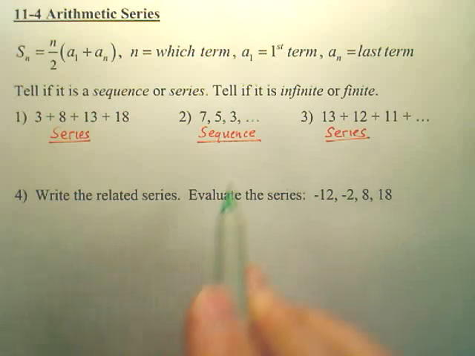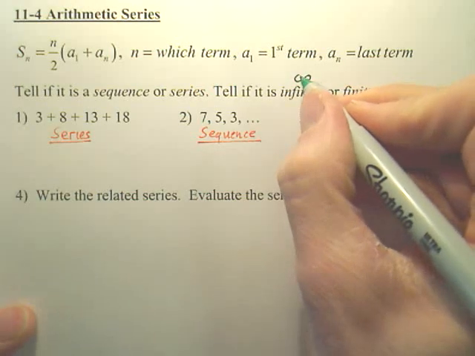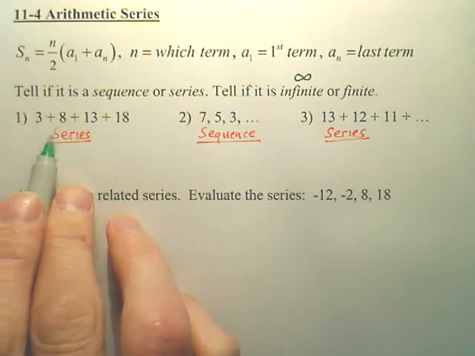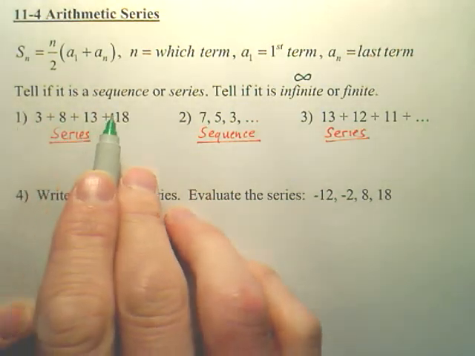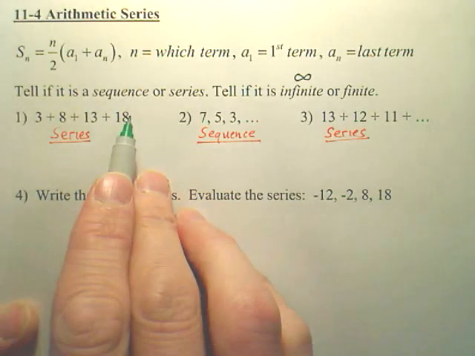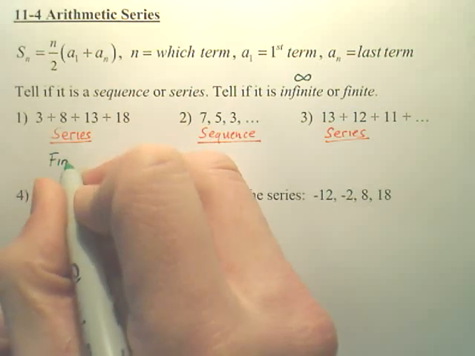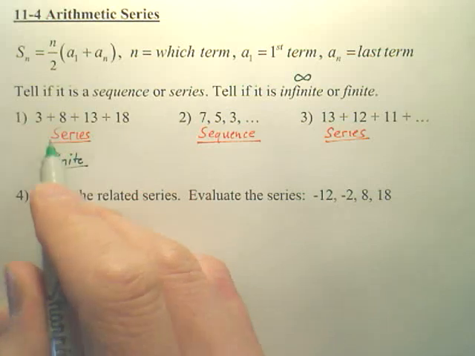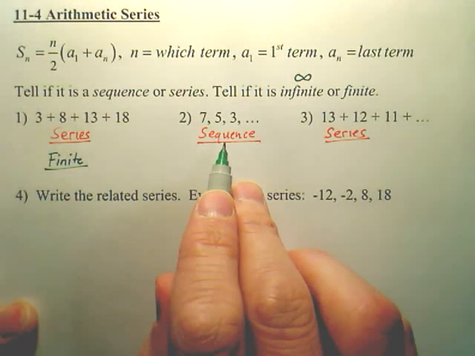Now the second part of the question says, is it infinite or finite? This is the sign for infinite, you guys. Infinity. Finite means terminates, ends. So this series, does this series stop? Does it terminate? Or does it go on forever? This one terminates. This is called a finite series. It's an ending series.